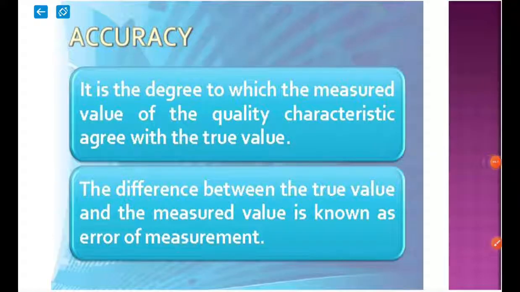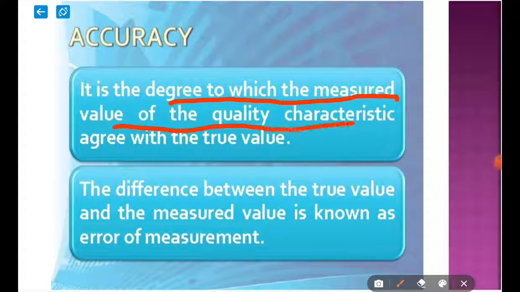Next, in terminologies of measurements, we need to discuss accuracy, precision, sensitivity and calibration. Let's see one by one. Let's start with accuracy. Accuracy can be defined as the degree to which the measured value of the quantity characteristic agrees with the true value.